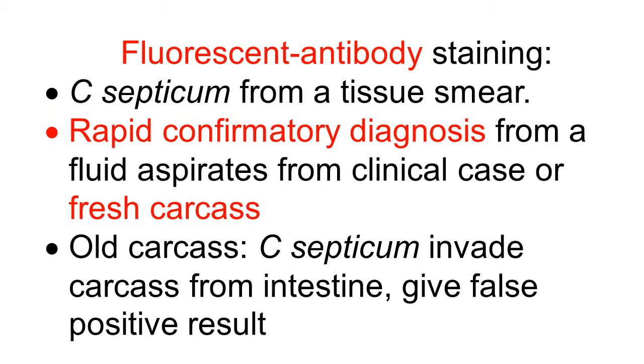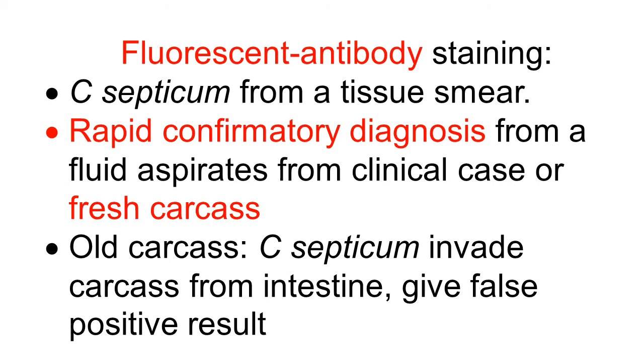Fluorescent antibody staining technique diagnoses Clostridium septicum from a tissue smear. FAT is a rapid confirmatory diagnosis from fluid aspirates of a clinical case or fresh carcass. Fresh carcass is very much important.